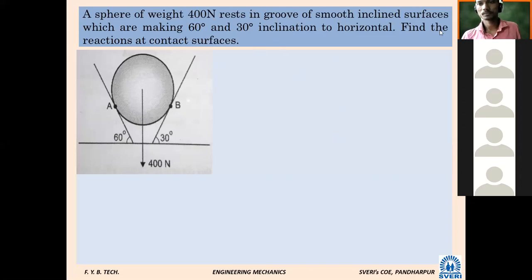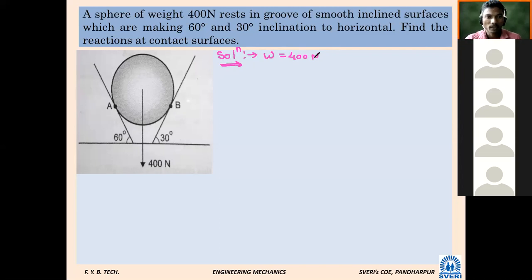A sphere of weight 400 Newton rests in a groove of smooth inclined surfaces, which are making 60° and 30° inclination to horizontal. Find the reactions at the contact surface. Okay, so there is one sphere. What is the weight of the sphere? 400 Newton.